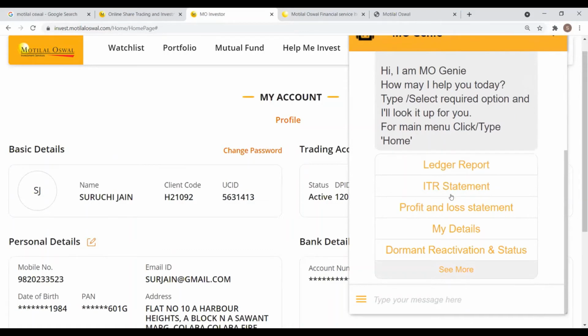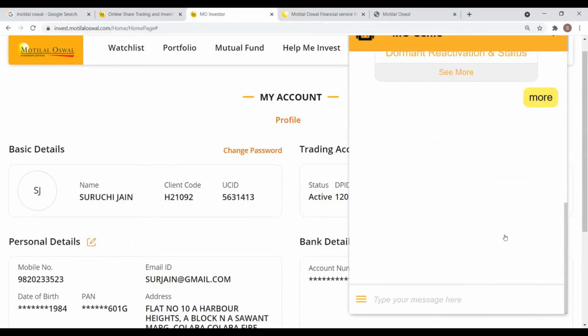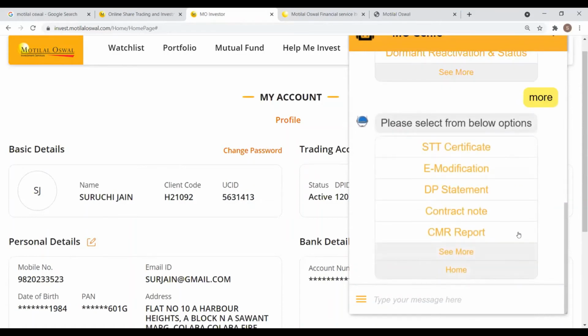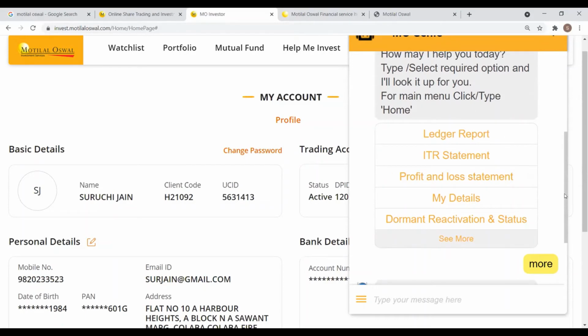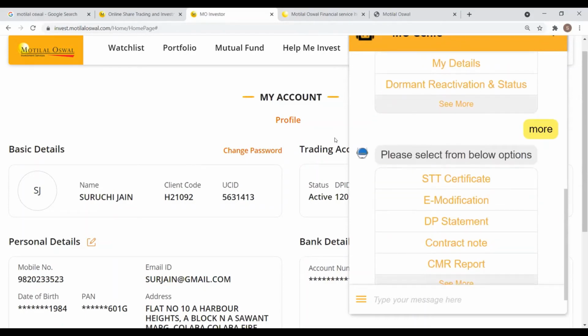Here you can find all of those statements, like most of what we have discussed in the last half an hour, and all other details as well. You can get your contract notes, CMR copy, and all other details directly from the Emogenie app. So that was on the web portal front.